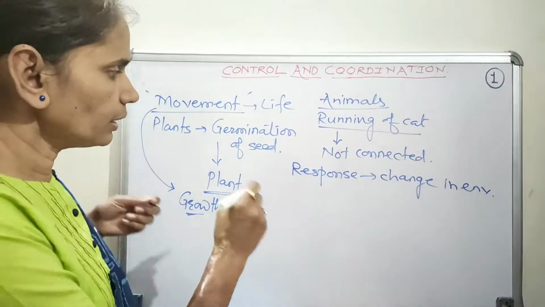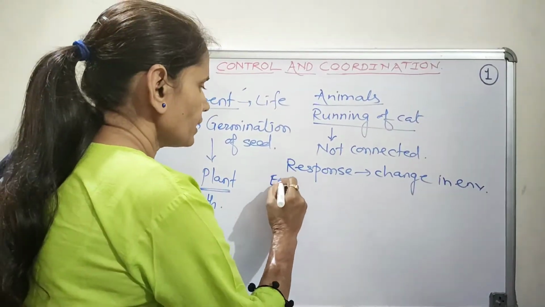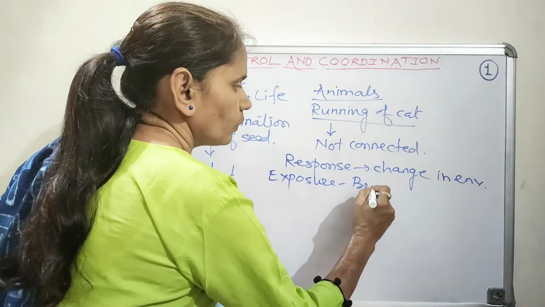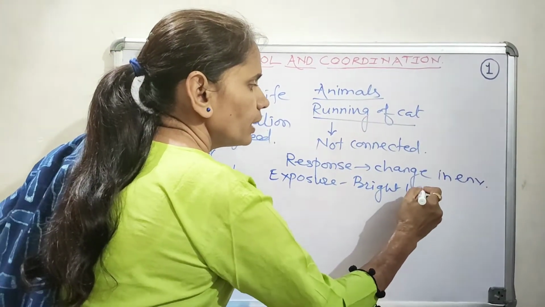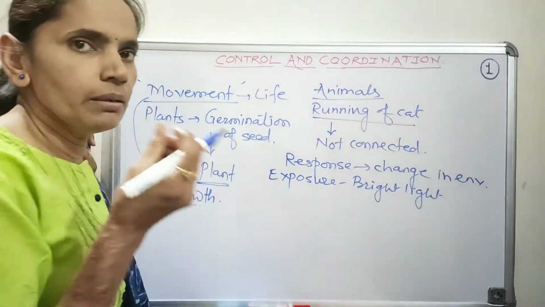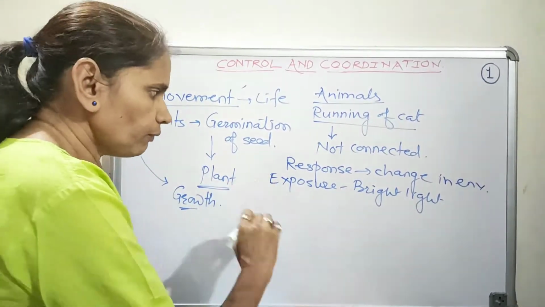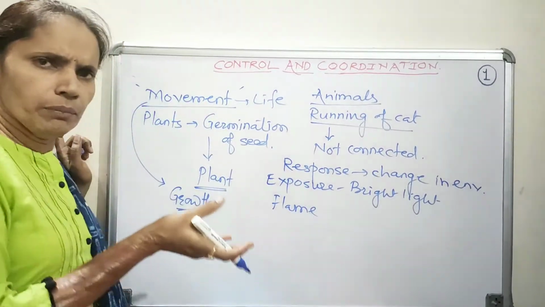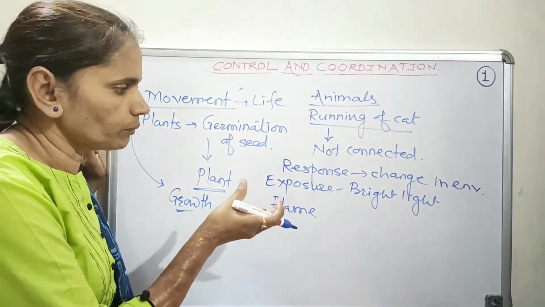Let us take an example. Suppose there is exposure to bright light. What will be your reaction? Immediately the eyes will blink. Or if you are touching a flame, what will be your response? Immediately you will remove your hand from the flame.